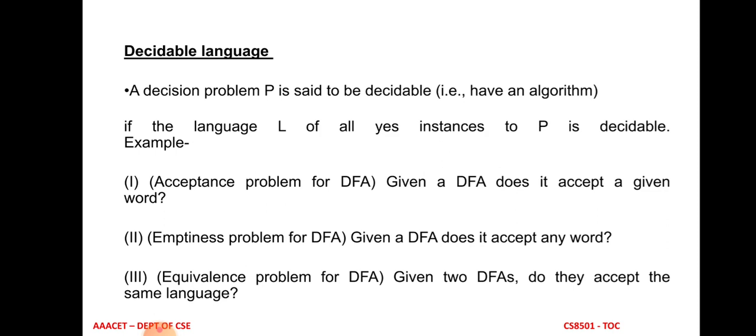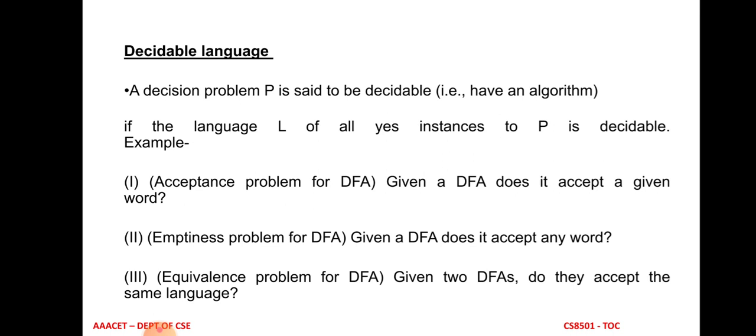Consider the acceptance problem for a deterministic finite automata. We saw this acceptance problem in the first lecture of the 5th unit. So the first question is: given a DFA, does it accept a given word? Consider this as a problem. For this problem, we can easily give the answer, either yes or no.